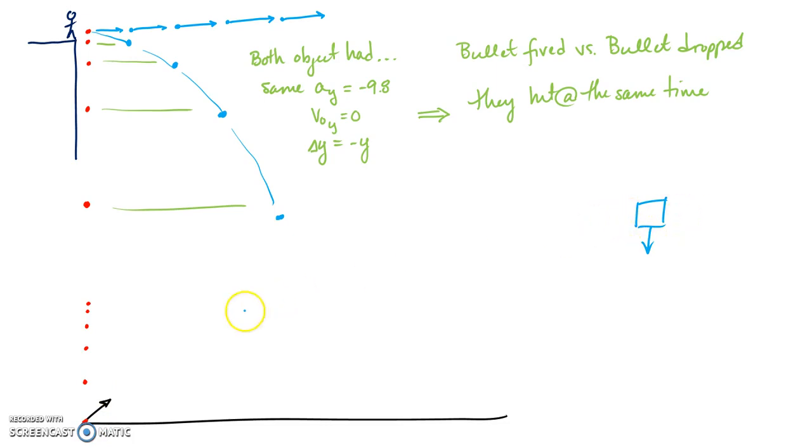But in the x-plane we're just going to cruise along gently, covering the same amount of ground every single unit of time. Now I'm going to put these two together and see what really happens.